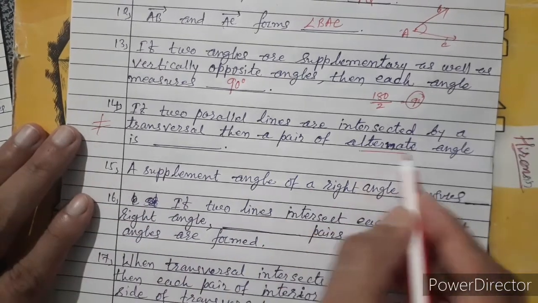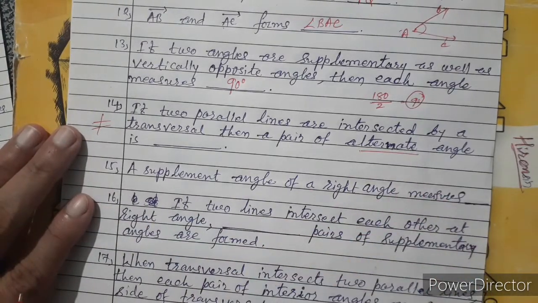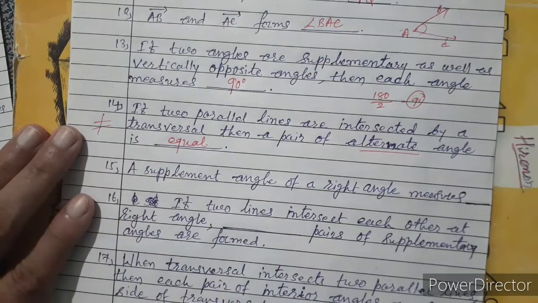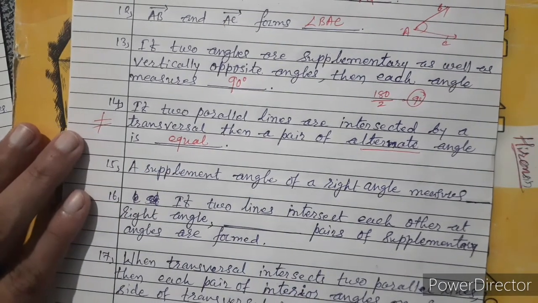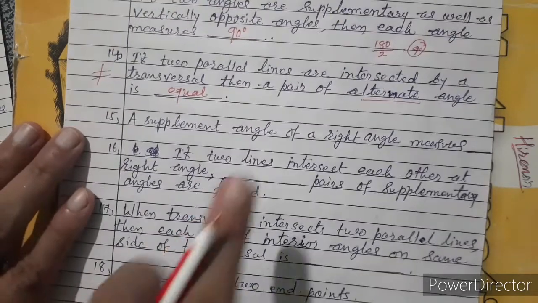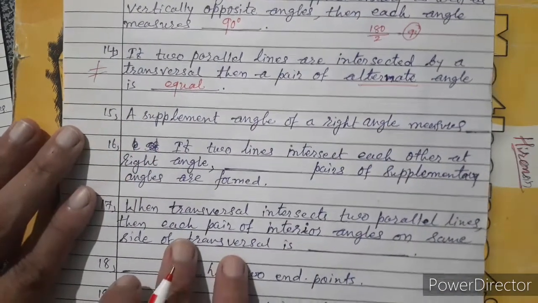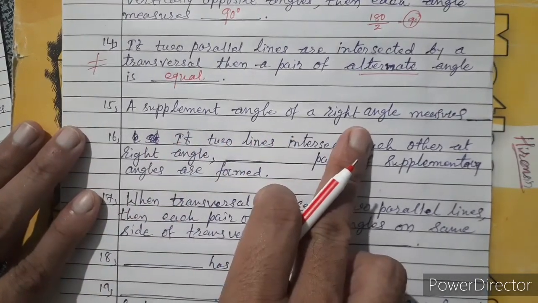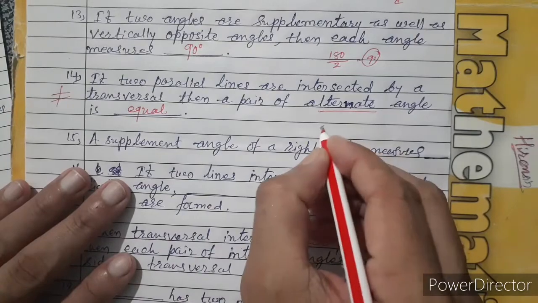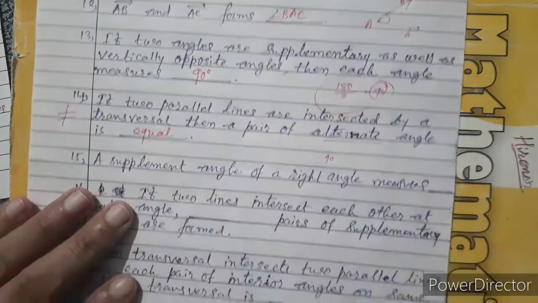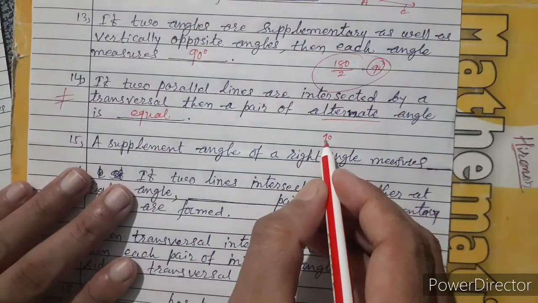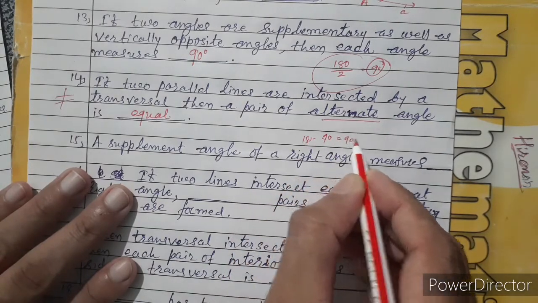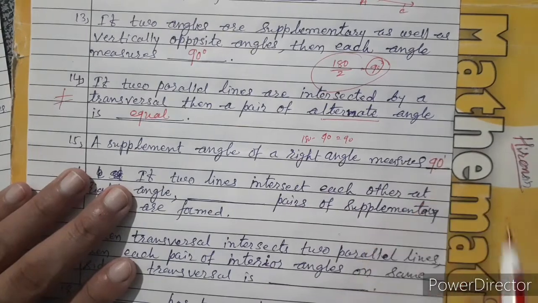In that, the measure of alternate angles is equal. The supplementary angle of a right angle measure is: a right angle means 90 degrees, total is 180 and one is 90, 180 minus 90 is 90. So the angle is 90 degrees.